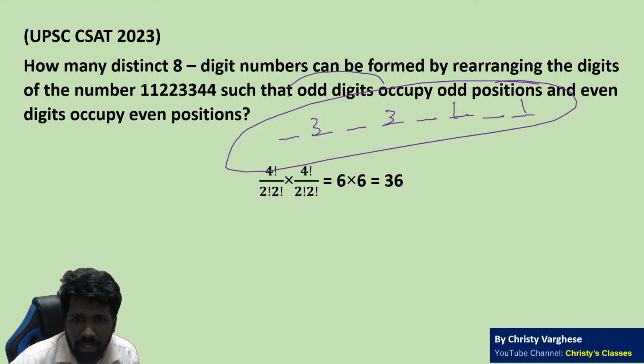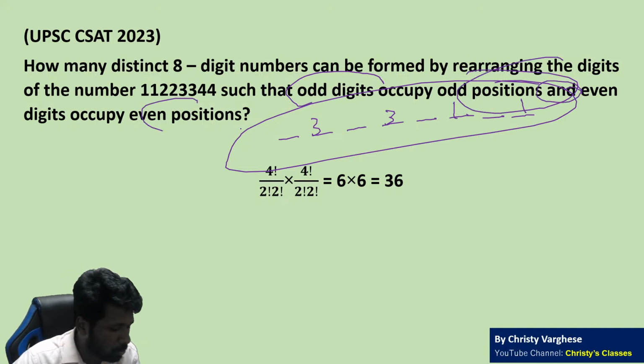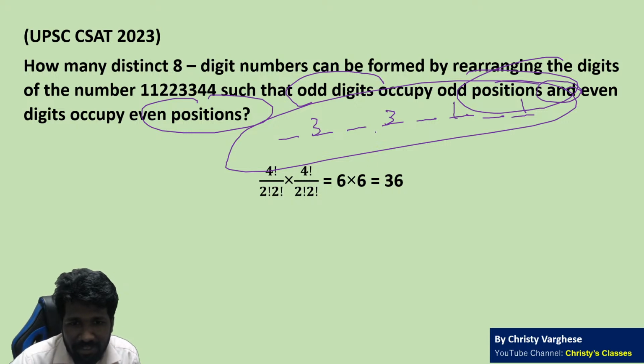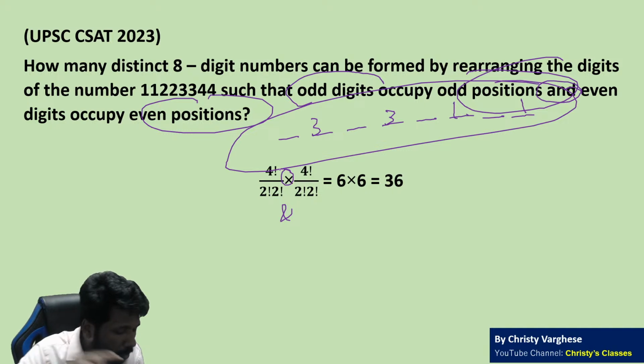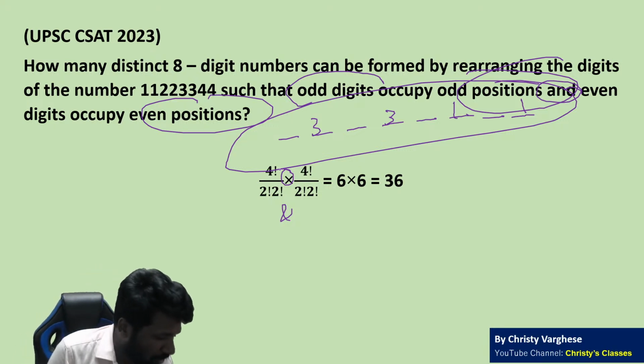Because question says odd digits, odd positions also should be filled and even positions also should be filled. And means it is mandatory that both should be done. And means multiplication. Or means addition. I think now it is clear. Yeah, all of your doubts are welcome.